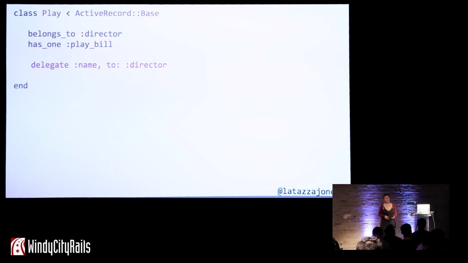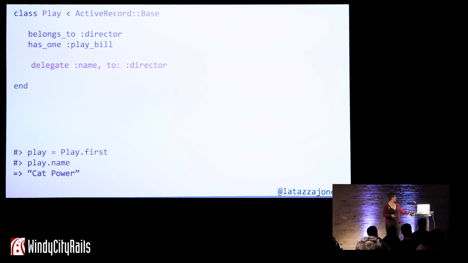So there's a way to do this in Rails, a really interesting tool. I have some mixed feelings about it. I'm happy to talk about that after. There's a method called delegate that will automate a lot of this for you and sort of create those accessor methods for you. So we can call delegate name to director in play, and then that will let us call something along the lines of play.name, which will return a name, Cat Power, she's rad.